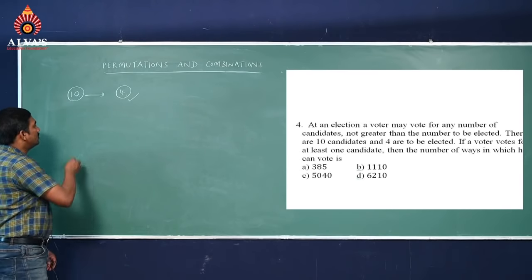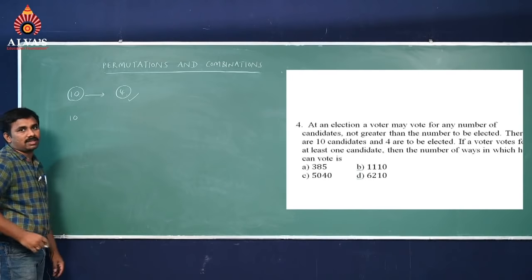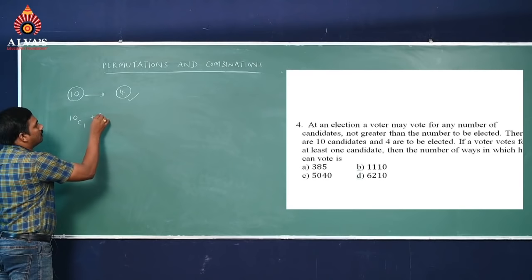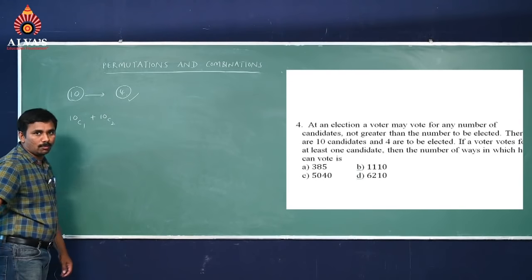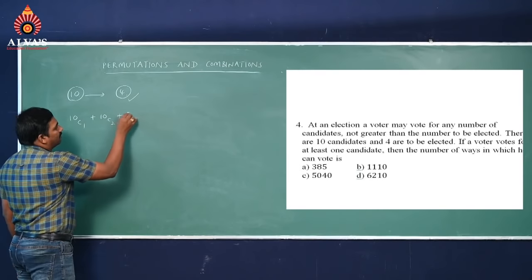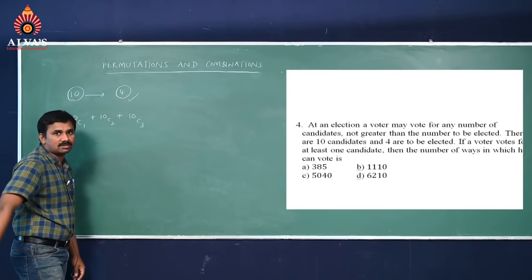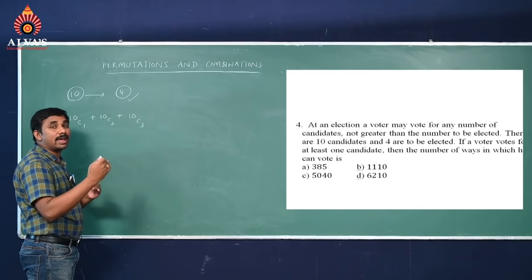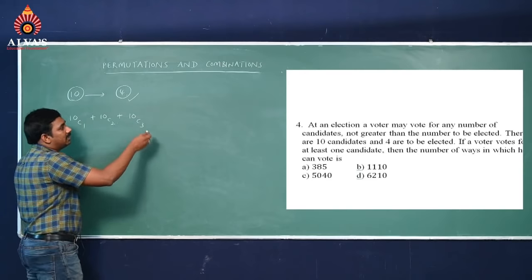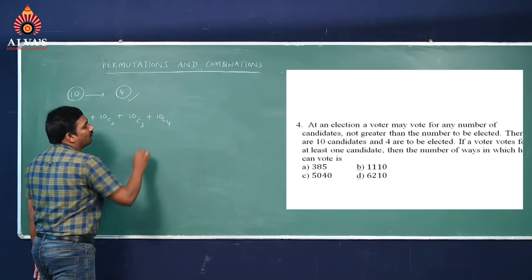That means out of 10 persons he can vote one person, or out of 10 persons he can vote 2 persons, second possibility. So that's why I am taking plus. Out of 10 persons he can vote 3 persons also, but not more than the number to be elected, means 4 members we have to elect. That means till 10C4.